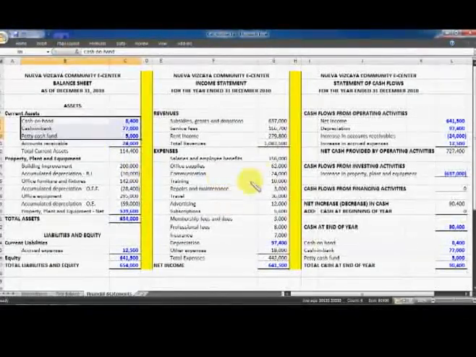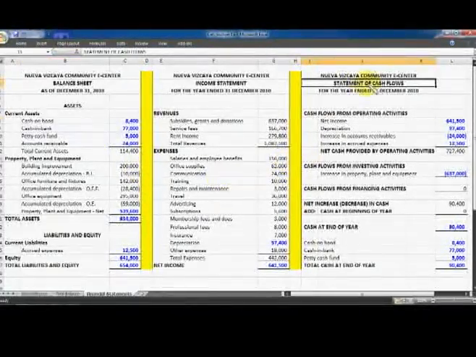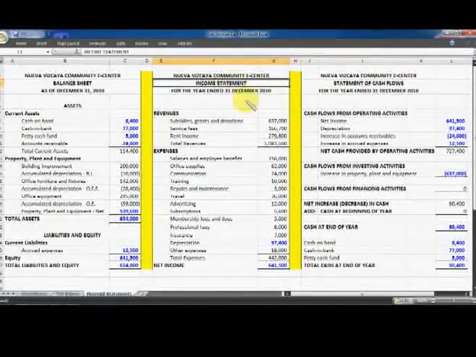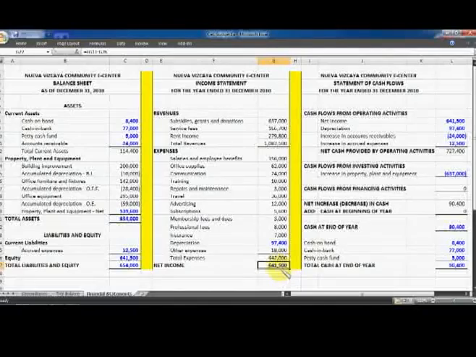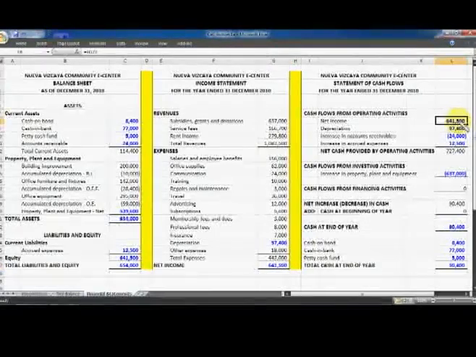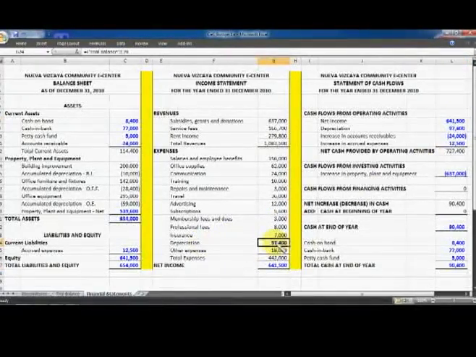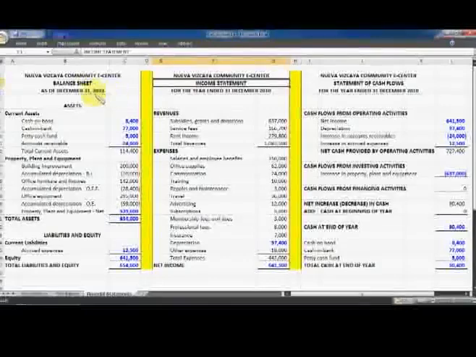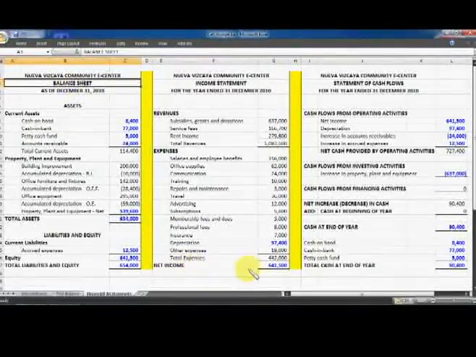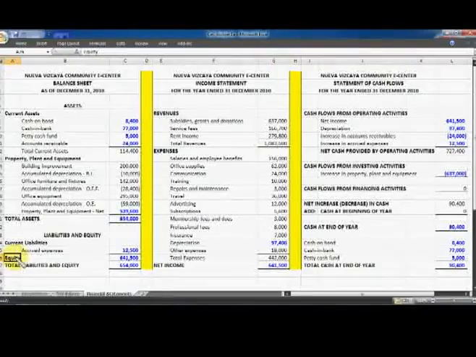Now, the statement of cash flows is also related to the income statement because of the net income of 641,500, which we are forwarding to the cash flows from operating activities. It is also related to depreciation, which is part of the expenses of the income statement, which we are forwarding also to the statement of cash flows under the cash flows from operating activities. The income statement is related to the balance sheet